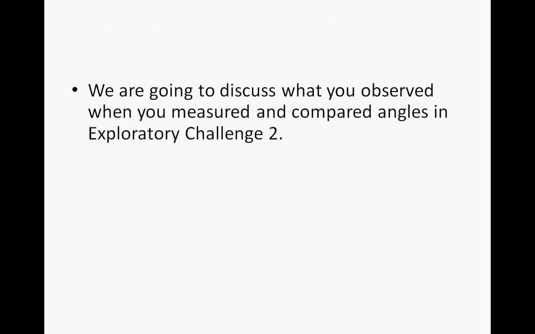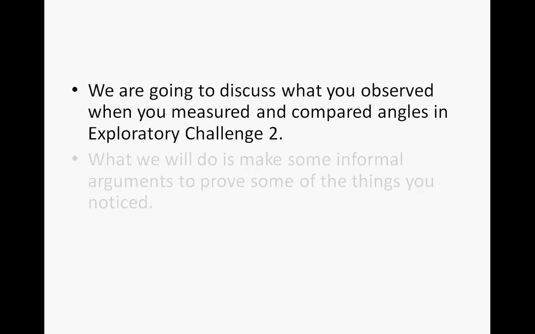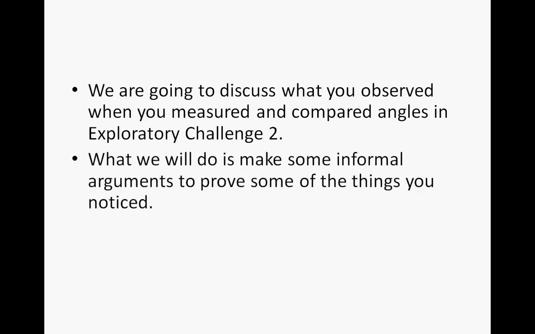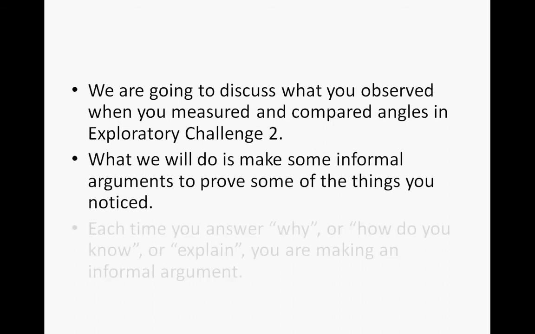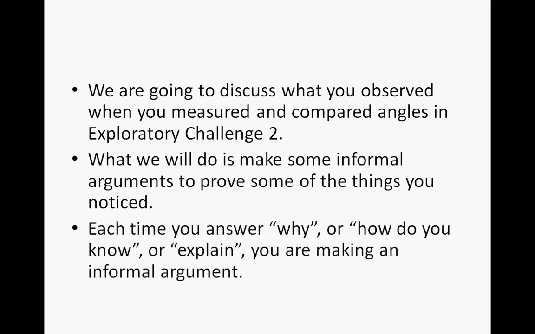All right, so we're going to discuss what you observed when you measured and compared angles in Exploratory Challenge 2. So what we will do is make some informal arguments to prove some of the things you noticed. And each time you answer why or how do you know or explain, you are making an informal argument, which is going to lead later on to formal proofs in which you need to be precise in your language.